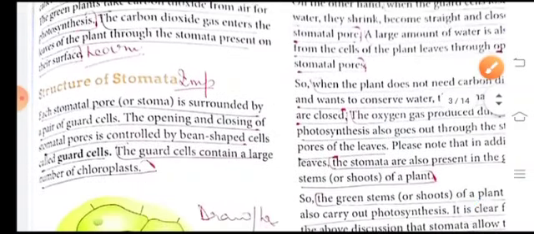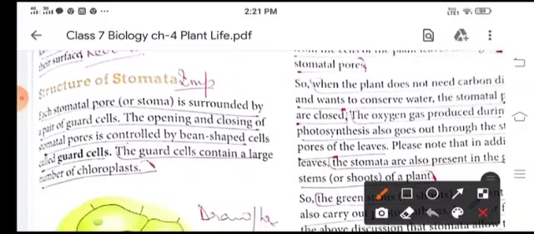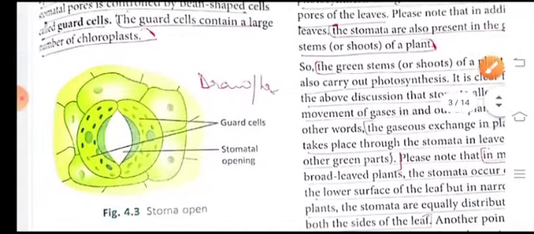Let's come to the structure of stomata. Now each stomatal pore is surrounded by a pair of guard cells, and the opening and closing of stomata are controlled by these guard cells. Now these guard cells contain a number of chloroplasts.